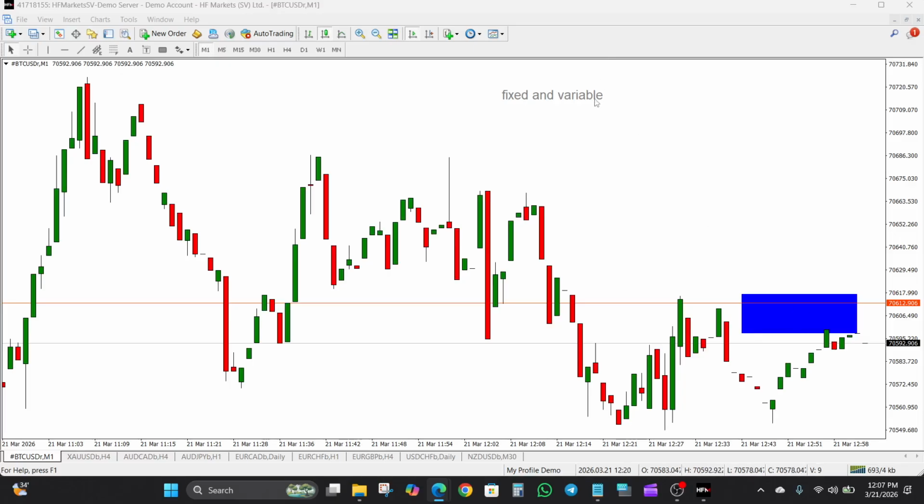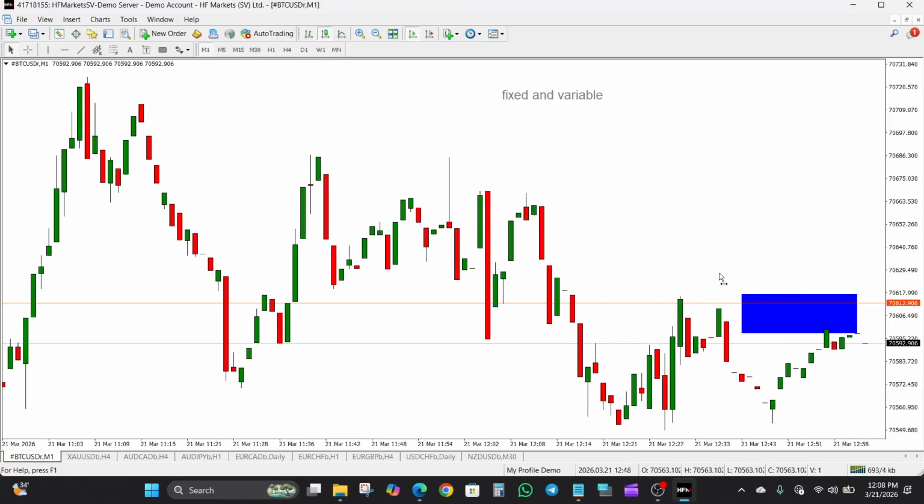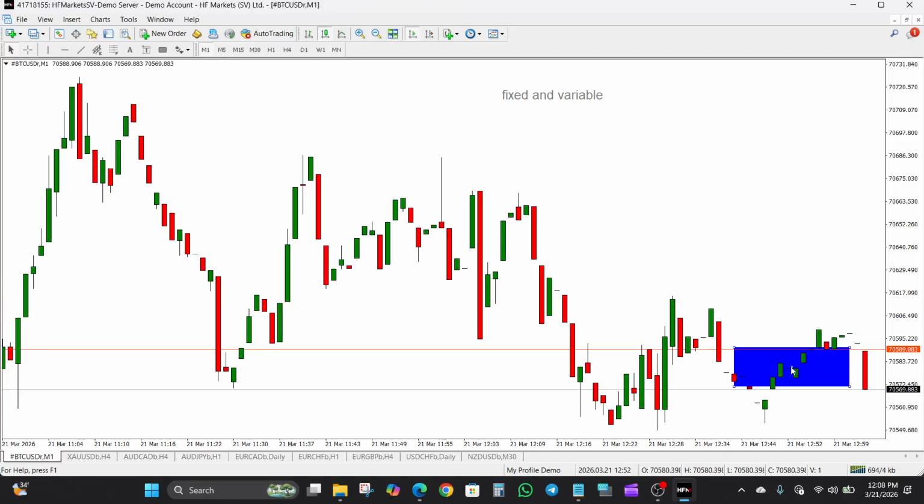On the other hand, we have the variable. The variable spreads change depending on market conditions, right? Depending on market conditions. So when the market is quiet and liquidity is high, spreads are usually very low. That is for the variable, right? But then during major news events or high volatility, you will notice that the spreads will begin to widen significantly.